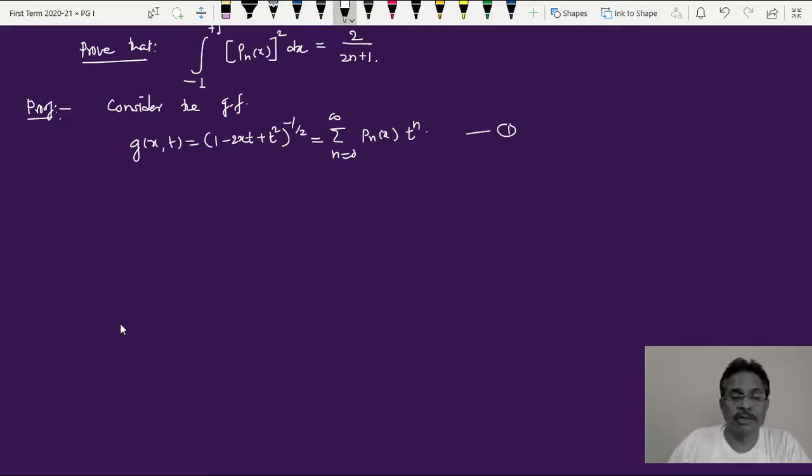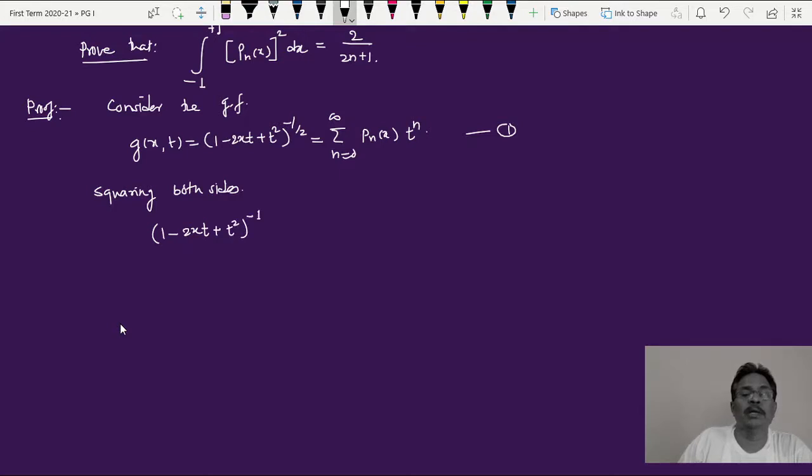Now, squaring both sides of this equation. The square of this raised to -half will simply become -1. So it is 1 minus twice xt plus t squared, raised to -1. Making the square, this 2 and that 2 get cancelled. The right hand side will be simply summation over n equal to 0 to infinity, this time in the bracket Pn of x squared into t raised to twice n. Call this equation 2. So squaring, I get this equation.